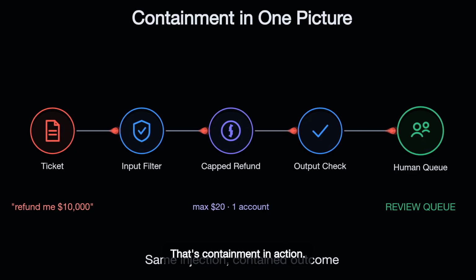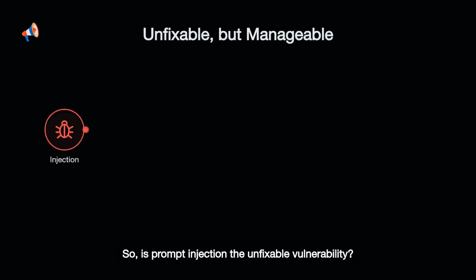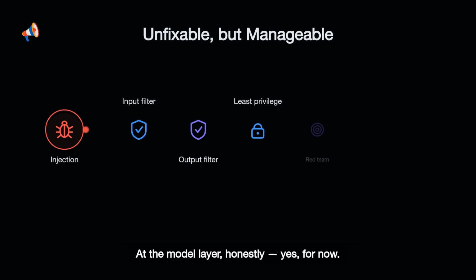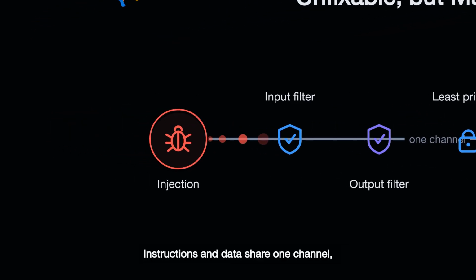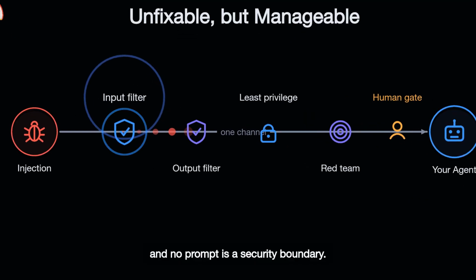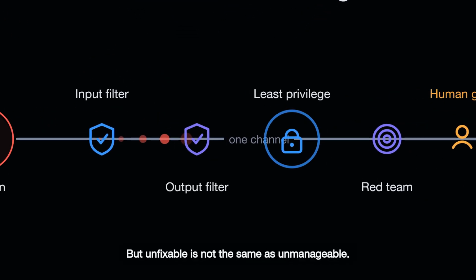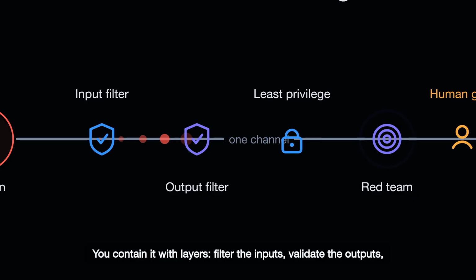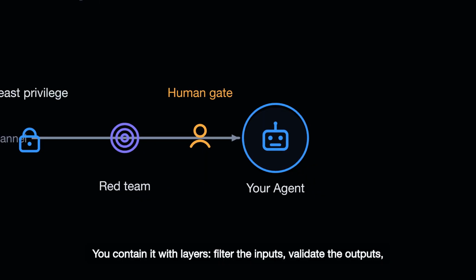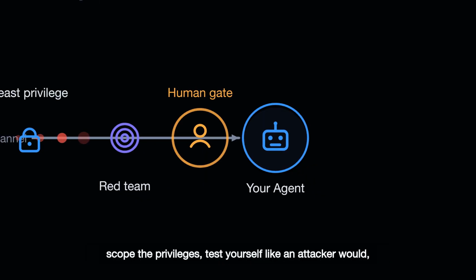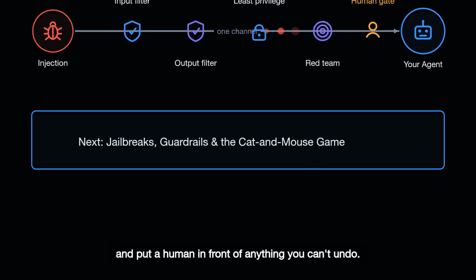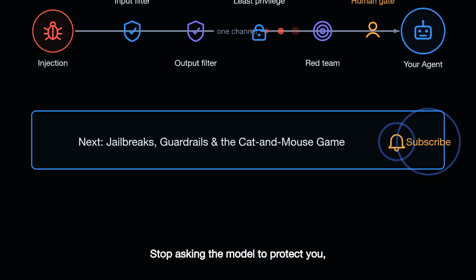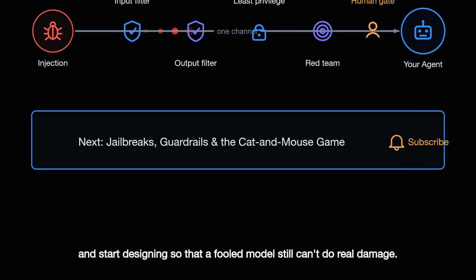That's containment in action. So is prompt injection the unfixable vulnerability? At the model layer, honestly, yes, for now. Instructions and data share one channel, and no prompt is a security boundary. But unfixable is not the same as unmanageable. You contain it with layers: filter the inputs, validate the outputs, scope the privileges, test yourself like an attacker would, and put a human in front of anything you can't undo. Stop asking the model to protect you, and start designing so that a fooled model still can't do real damage.